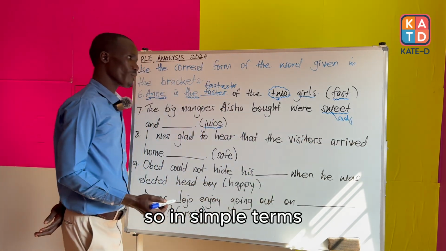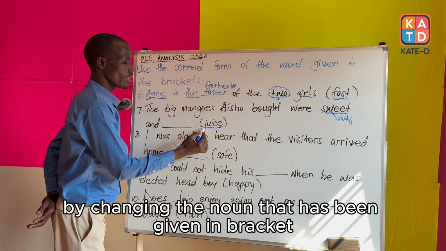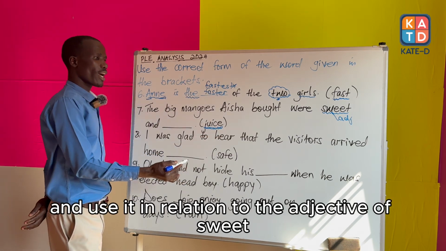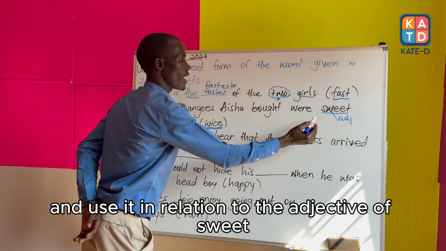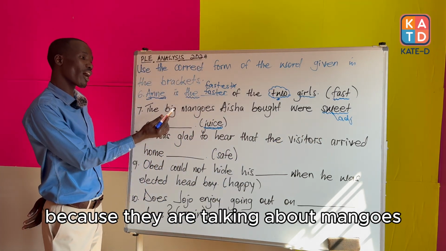So in simple terms, they want you to complete this statement by changing the noun that has been given in bracket as juice and use it in relation to the adjective of sweet, because they are talking about mangoes.